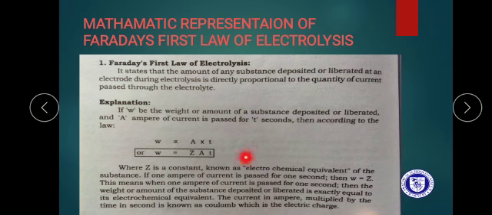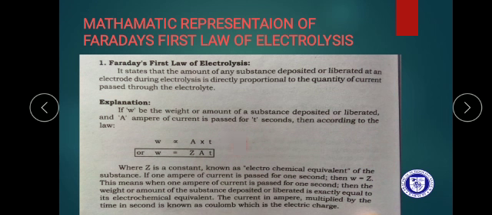W is equal to ZAT. What is Z? Z is the electrochemical equivalent, or ECE. W is the amount of metal, A is the ampere, T is the time in seconds, and Z is the electrochemical equivalent.